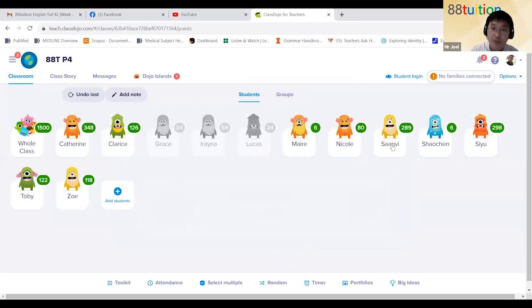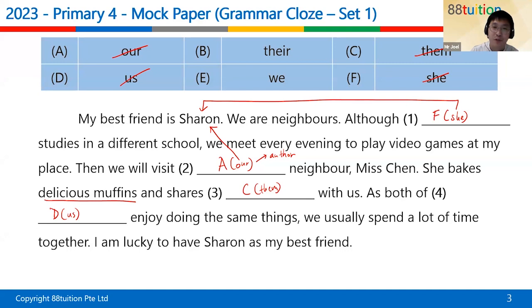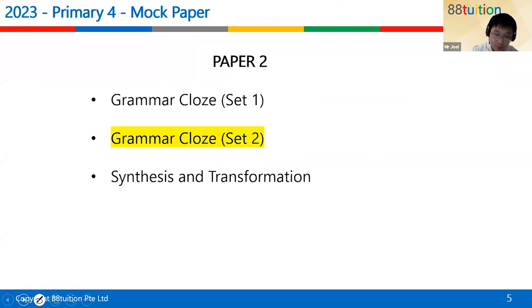Did you exchange for something before, Siyu? I think she did. Yeah, for Robux, was it? We exchanged for the Robux gift card. Yep, Robux gift card. So everyone gets 4 points for that. Everyone got it correct. Okay, moving on.